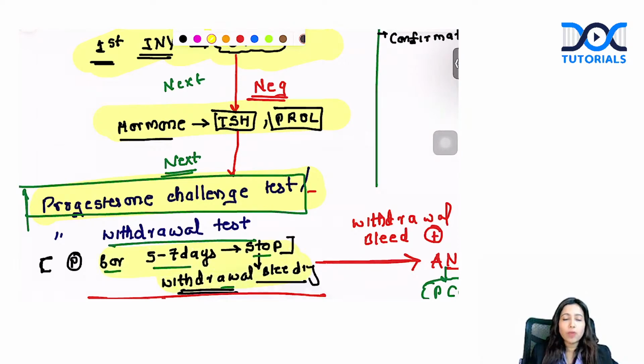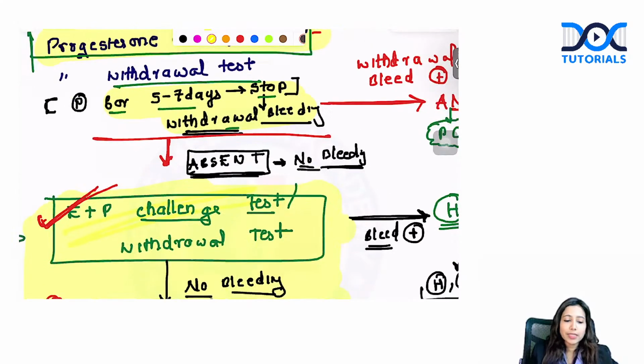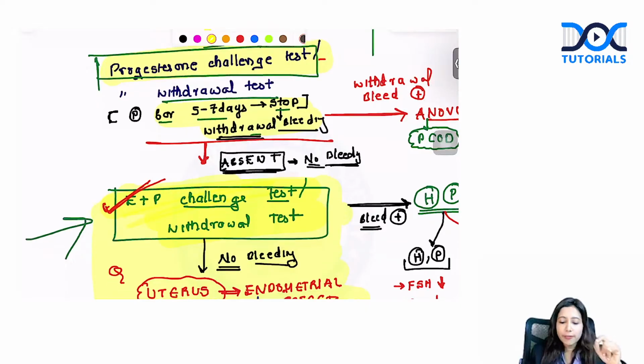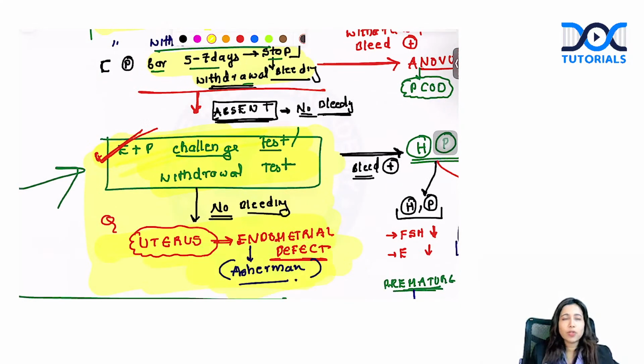Wait for withdrawal bleeding. If you see that there is no bleeding with progesterone challenge test, you give estrogen plus progesterone challenge test. You give estrogen as well as progesterone. Still there is no bleeding means think about the problem at the level of endometrium or at the level of uterus. Endometrial defects such as Asherman syndrome. This is a very commonly asked typical question. Patient does not bleed despite giving progesterone, despite giving estrogen plus progesterone challenge test.